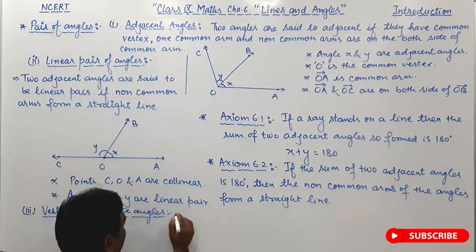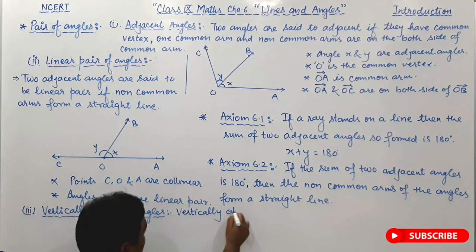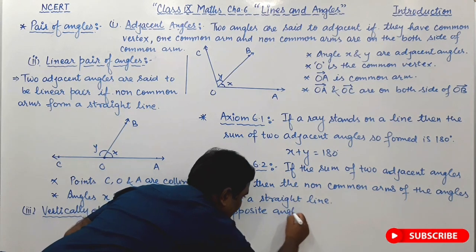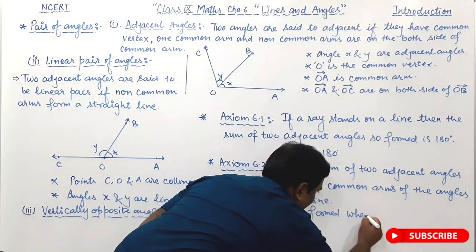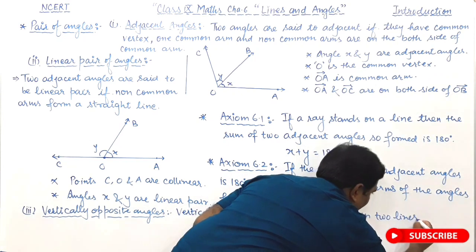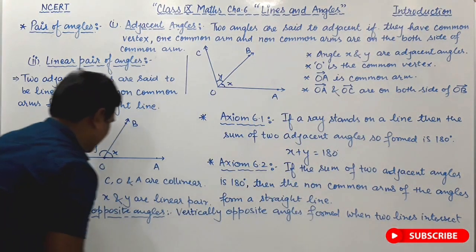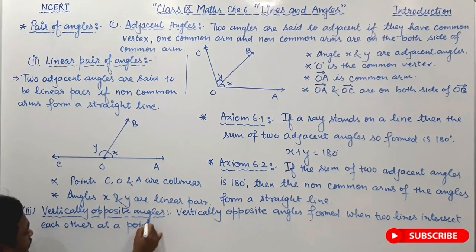Vertically opposite angles are formed when two lines intersect each other at a point. Right, friends?